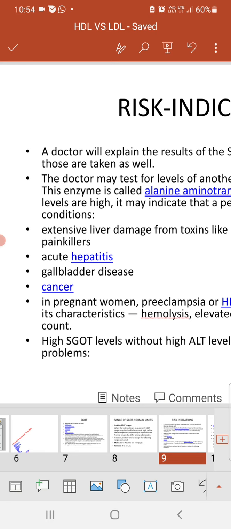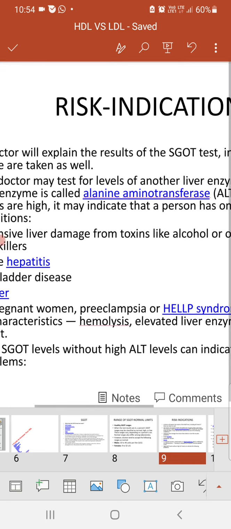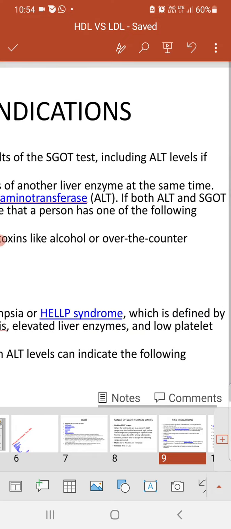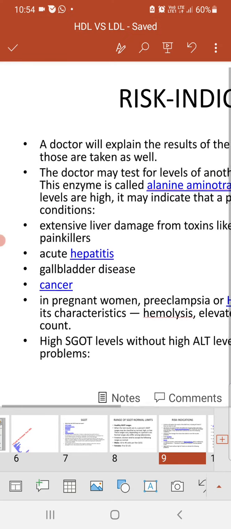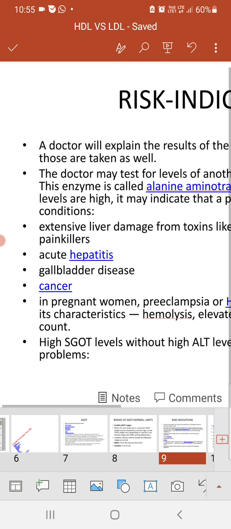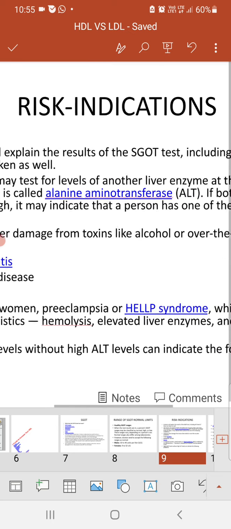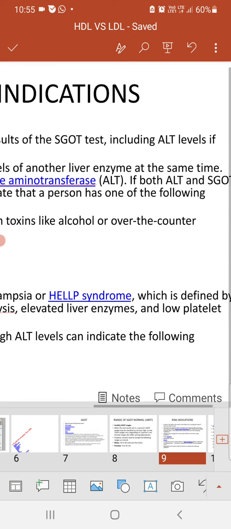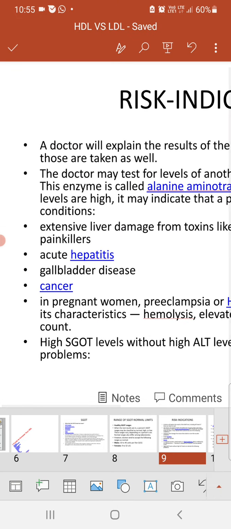The conditions are: extensive liver damage from toxins like alcohol or over-the-counter painkillers. The usage of painkillers can damage the liver, and the usage of alcohol also damages the liver. Acute hepatitis: if the alanine aminotransferase ALT and SGOT are both in a high range, then the person may have hepatitis.